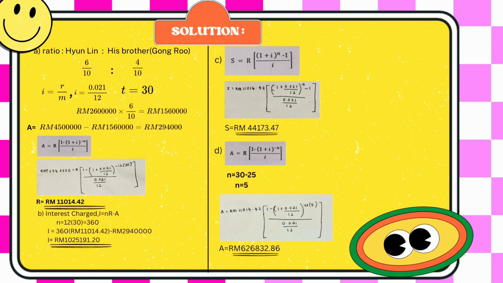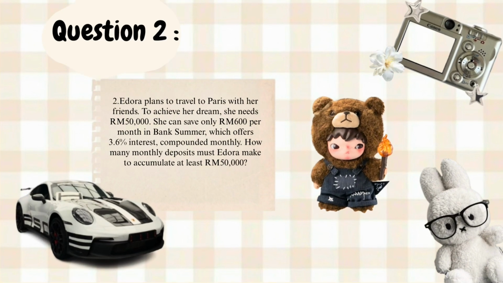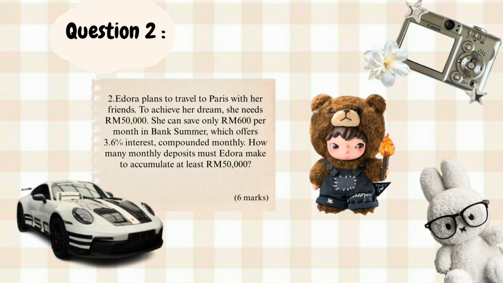And for question D, using the formula A equals R [(1 minus (1 plus i)^(negative n)) divided by i]. A equals 11,040.42 ringgit [(1 minus (1 plus 0.021 over 12)^(negative 74)) divided by 0.021 over 12]. The answer of A is 626,832.86 ringgit.